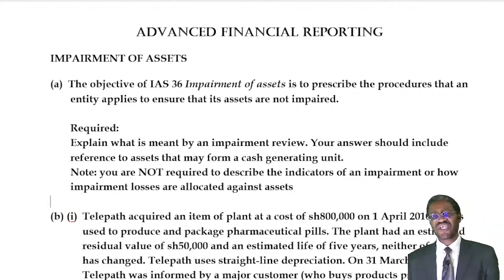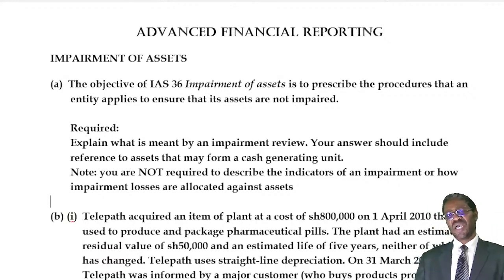Required: explain what is meant by an impairment review. Your answer should include reference to assets that may form a cash generating unit. Note, you are not required to describe the indicators of impairment and how impairment loss are allocated against the assets.